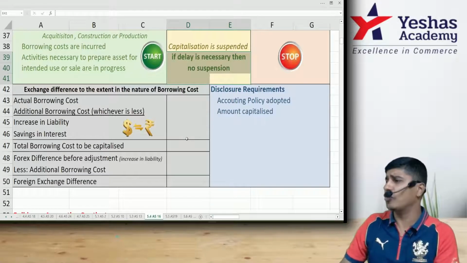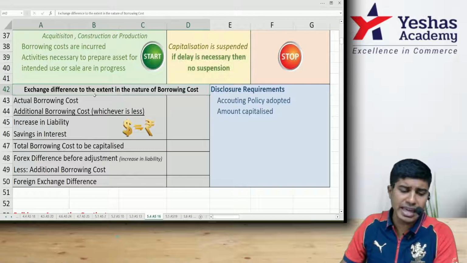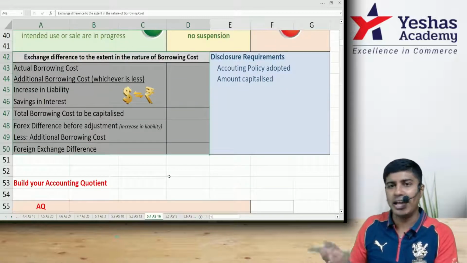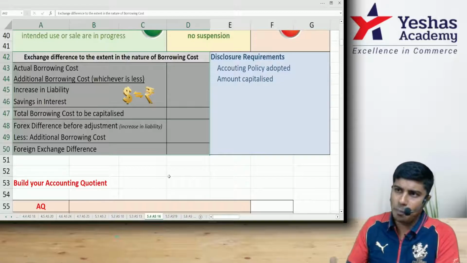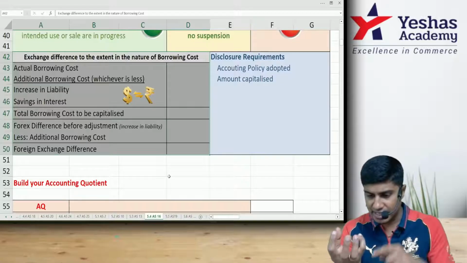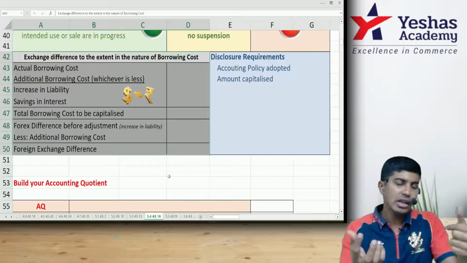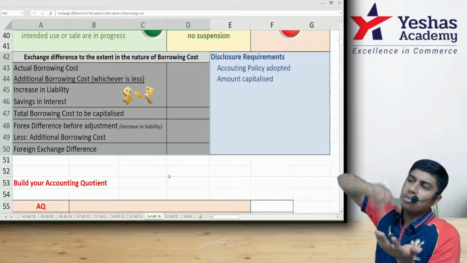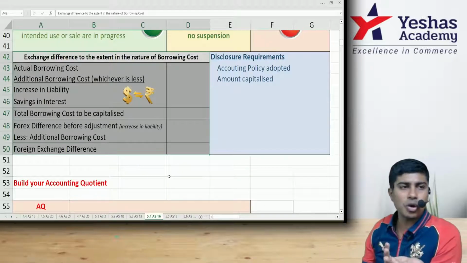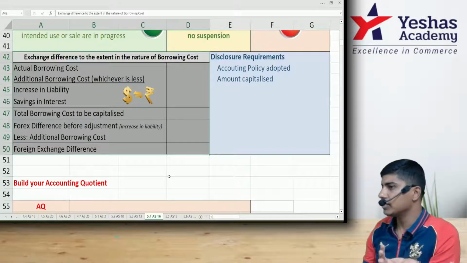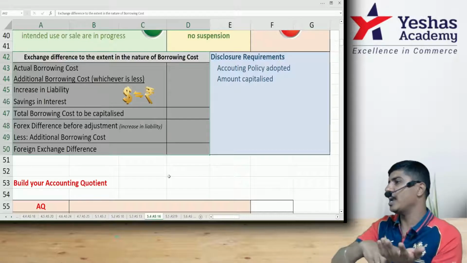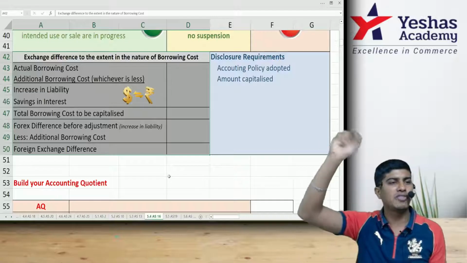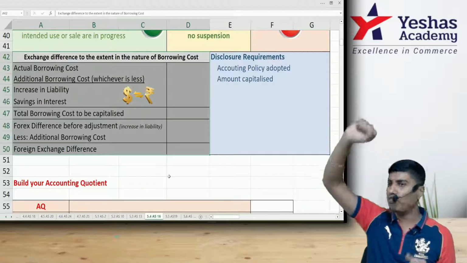Then we have the last part of our standard, which basically deals with exchange difference. See, we all know that we will take the loan at the place where the interest rate is less. Let's say I have purchased one asset. To purchase this qualifying asset, I want money. That money can be either taken as a borrowing from an Indian bank or from a foreign bank. I would take it from the country where the interest rate is less. Let's say in India the interest rate is 8 and in a foreign country the interest rate is 2. It's so tempting to borrow the money in the foreign country. I borrowed the money in the foreign country.